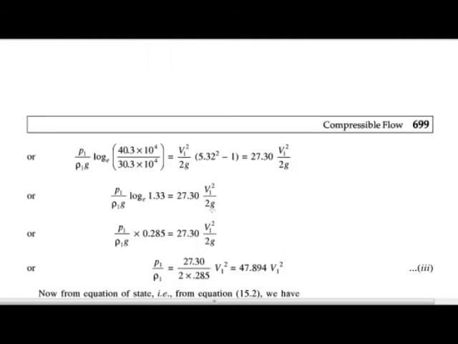Here also you can see that V1 is constant in both the terms, so it is taken outside. So we can write P1 upon rho 1 g log of P1 upon P2.